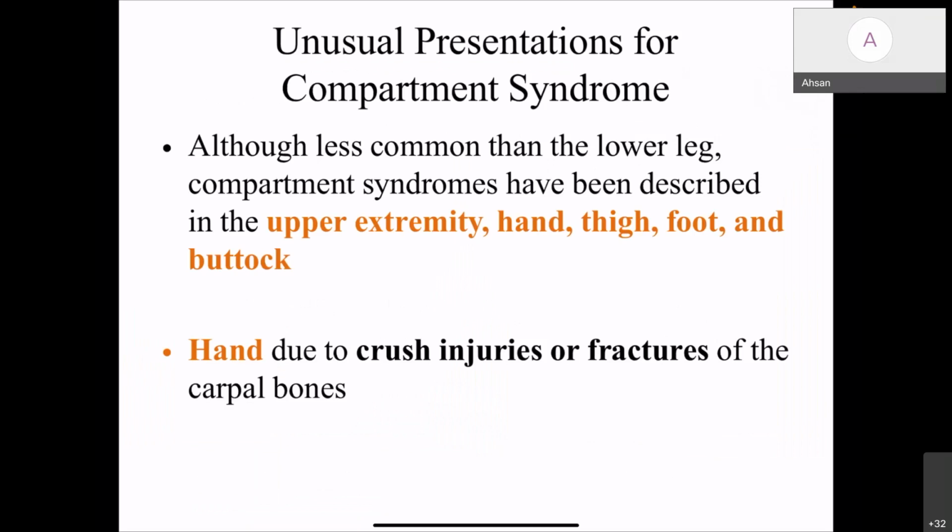There are some unusual presentations of compartment syndrome. In general, it is seen in the leg, but it can affect the upper extremity, hand, thigh, foot, buttock, and other than this, especially in general surgery, we are more familiar with abdominal compartment syndrome also. And hand or foot compartment syndrome are more commonly seen in crush injuries or fractures.